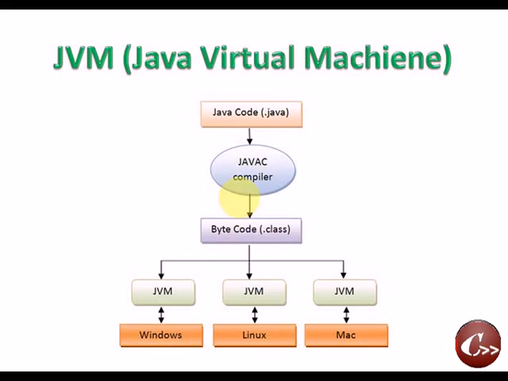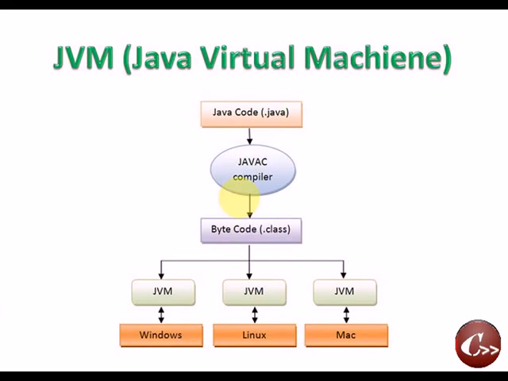The next one is the interpreter's task. The interpreter takes the compiled bytecode and executes it for a specific machine, that is, a virtual machine, the JVM, Java virtual machine. So the interpreter executes the bytecode for a virtual machine, not for Windows, not for Mac, not for Linux, etc., but for a virtual machine.